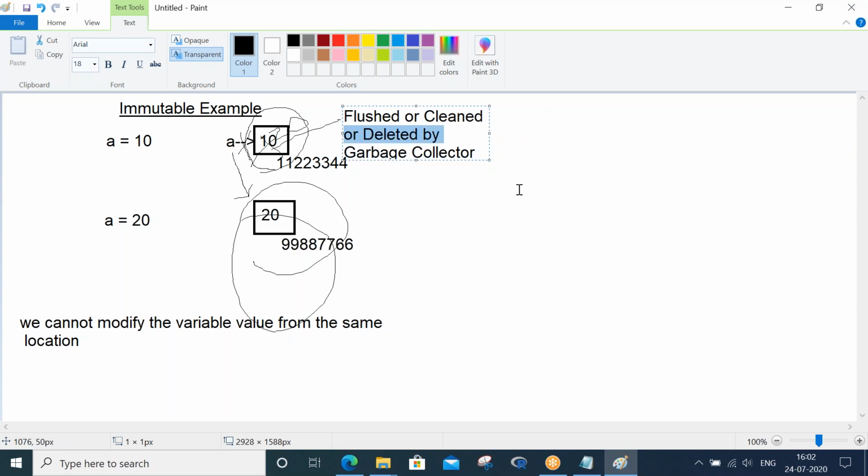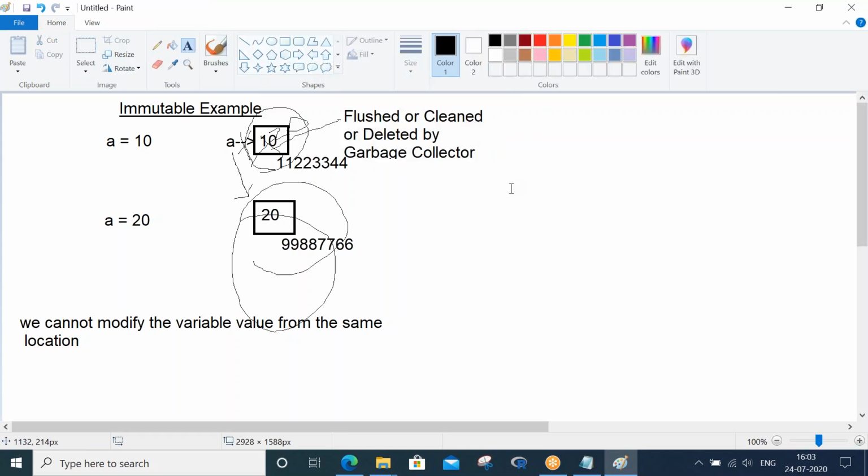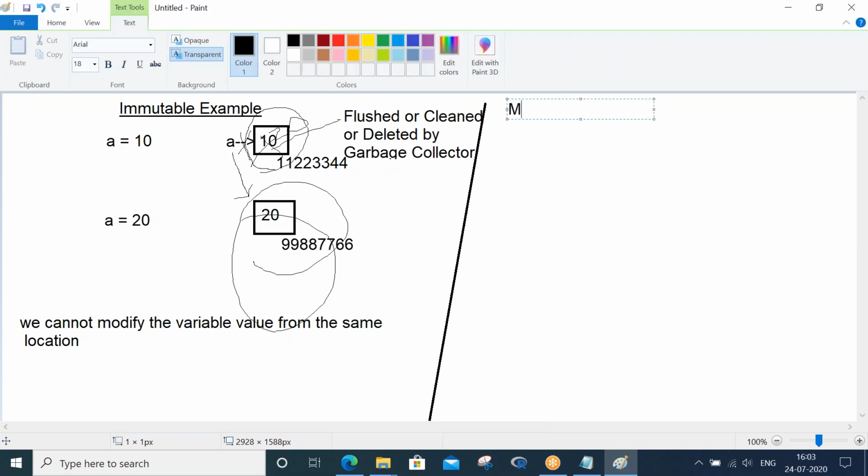Okay, so then what do you mean by mutable, sir? Let me explain the mutable concept here. Let me take a list. List is equal to 10, 20, 30, 40. Fine.